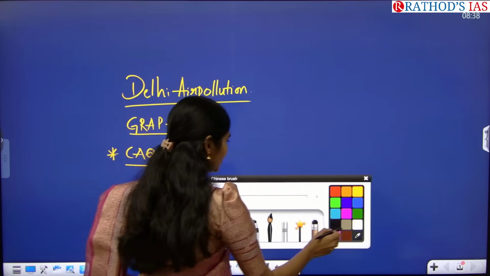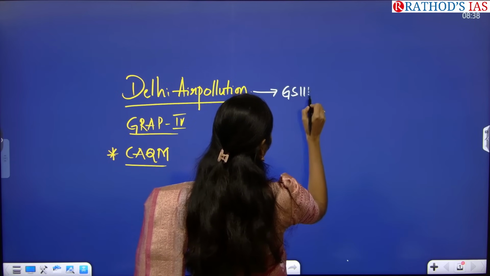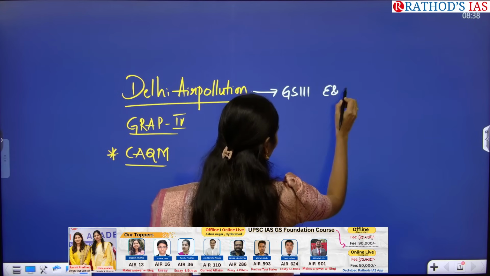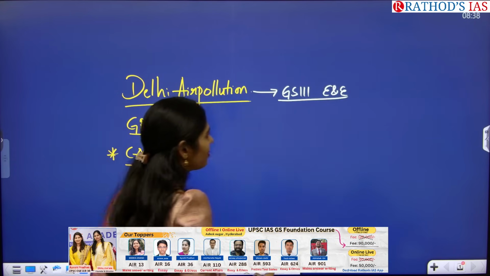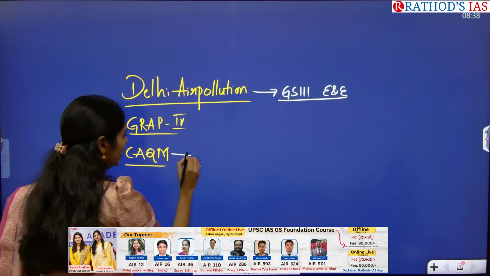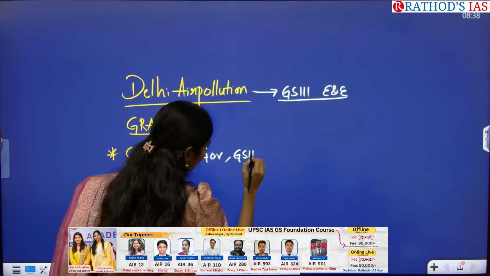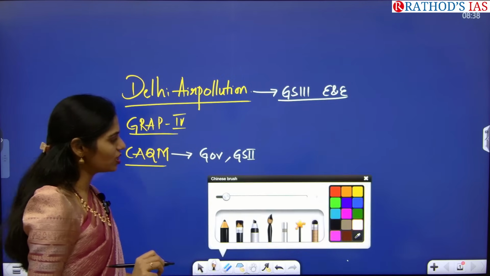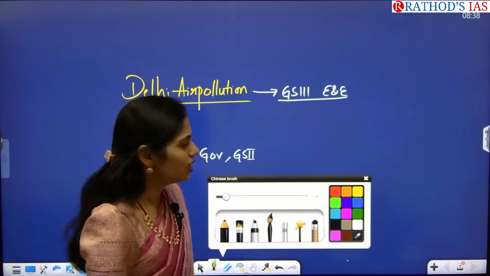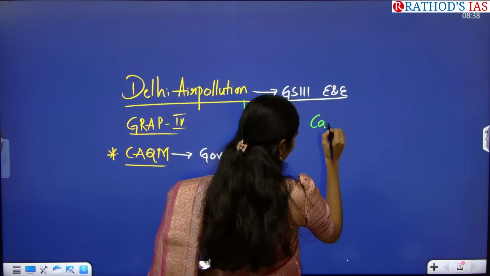Okay, so from which subject will you be seeing this topic? From GS paper 3 under environment and ecology. Apart from that, whenever you are talking about any organizations or bodies, that comes under governance from GS paper 2. So what are the dimensions you have to see from this article? You have to see Delhi air pollution causes.